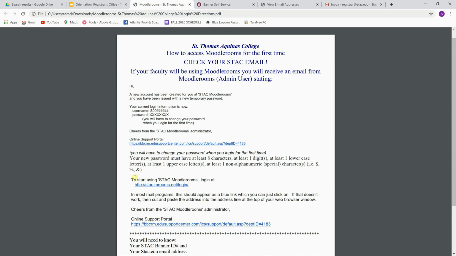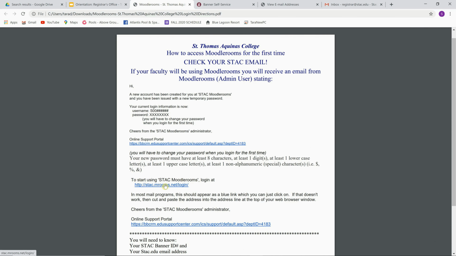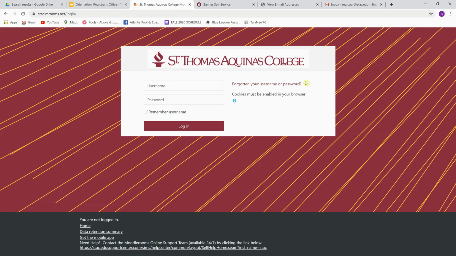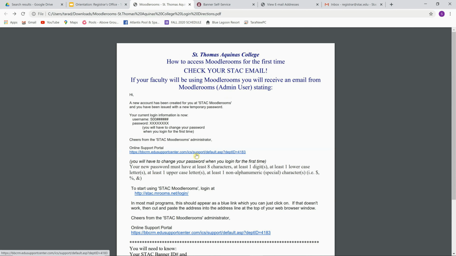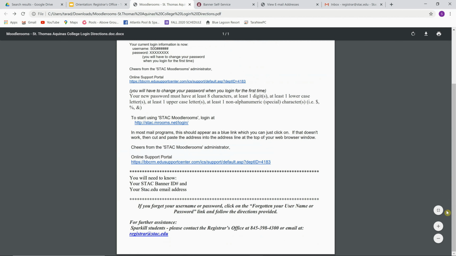Then it will have a link here where it says to start using STAC Moodlerooms, log in at http://stac.mrooms.net/login/. So you just want to select that, and this is the Moodlerooms site. So this is where you'd put your username and your password, and then you'd log in. If you have any problems or issues signing in to STAC Moodlerooms, you want to contact the online support portal that is listed here. In every class, you will have Moodlerooms access, so everyone should receive that email to your STAC email address. You might not have received it yet. It will be closer to when your course starts.